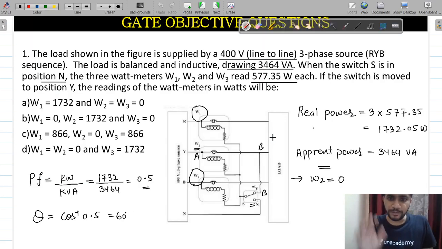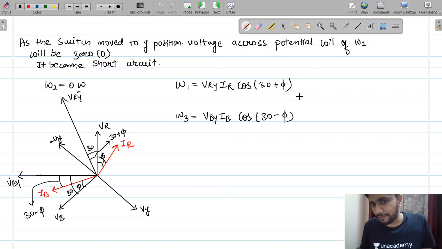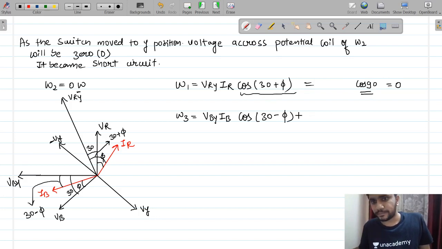Most importantly, what I have calculated here is that phi will be 60. If I put the value of phi here, cos of 30 plus phi will become cos of 90 and this W1 value will become 0.